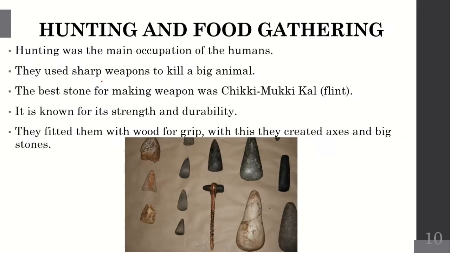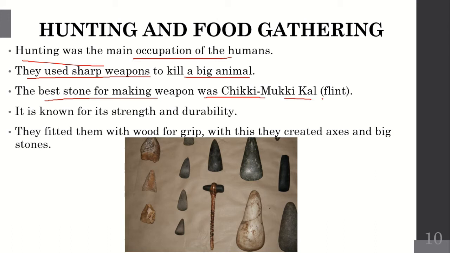Next, hunting was the main occupation of the humans. The main occupation of humans was hunting, because at that time they didn't know about agriculture. They used sharp weapons to kill the big animals. The best stone for making weapons was chakmak. That is a kind of stone with which they can make weapons. That is flint. It is known for its strength and durability. So this stone is very strong.